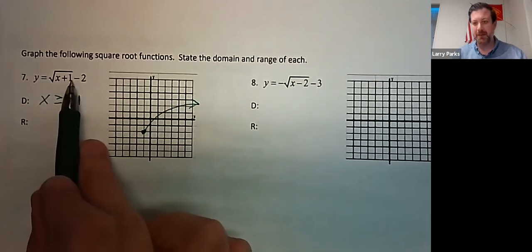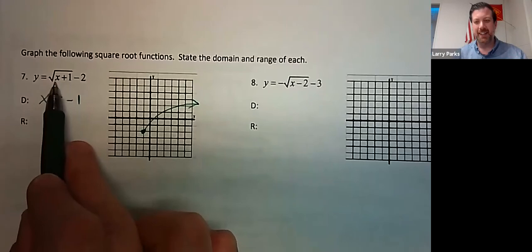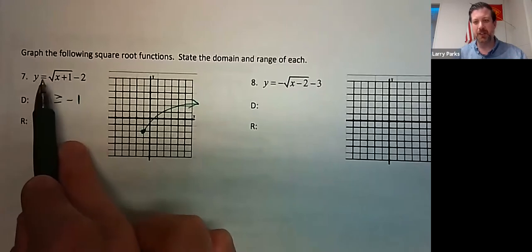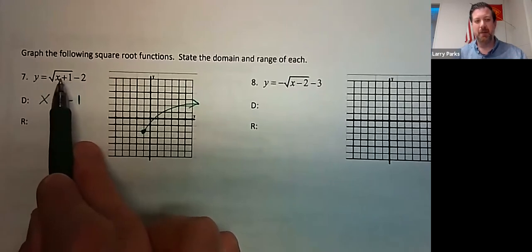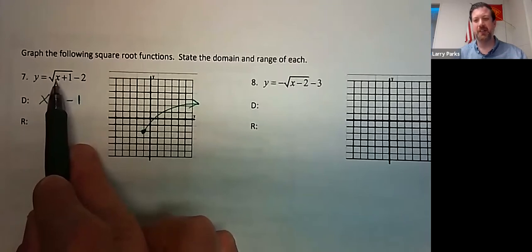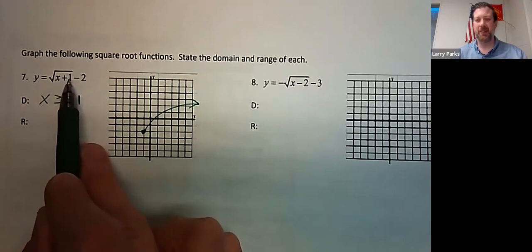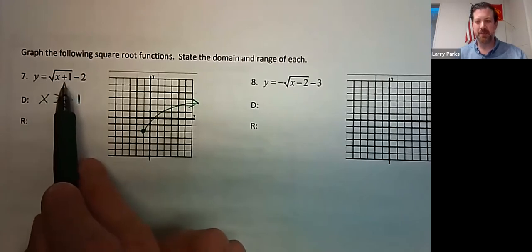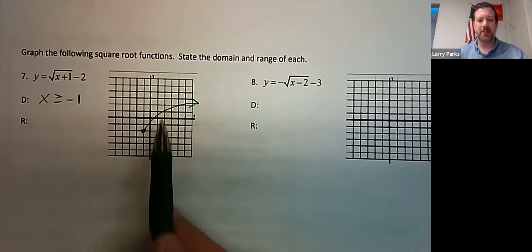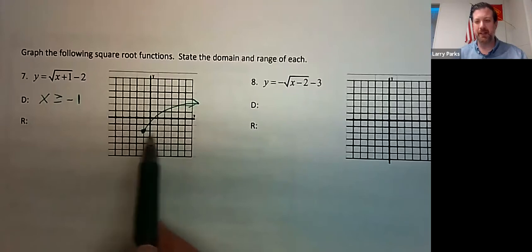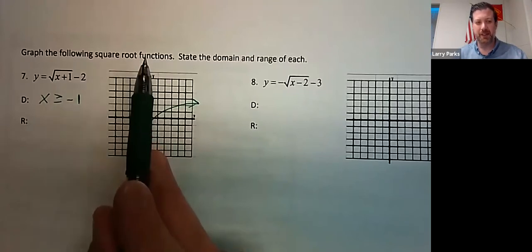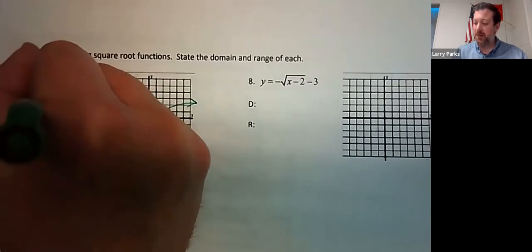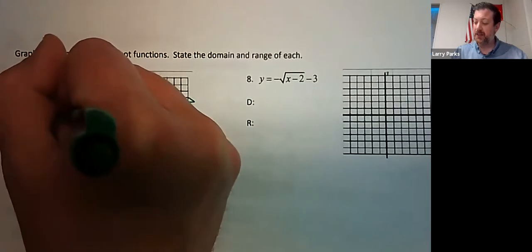Notice it came from this number because -1 plus 1 is 0. Square root of 0 is okay. But if I were to put in a -2, -2 plus 1 is -1. You can't take the square root of a negative number in the real number system. What's the range up and down? The smallest number is -2, and it goes up forever. So my range is going to be y is bigger than or equal to -2.